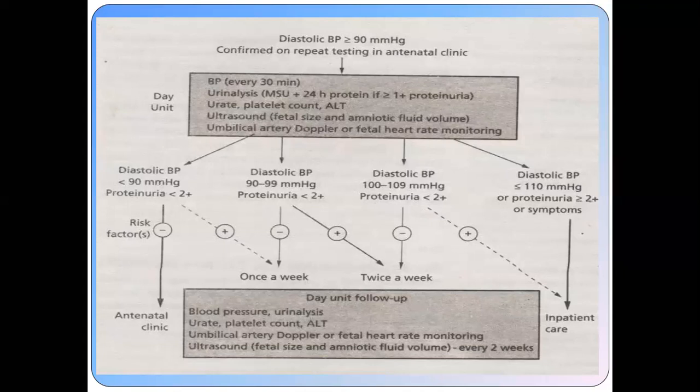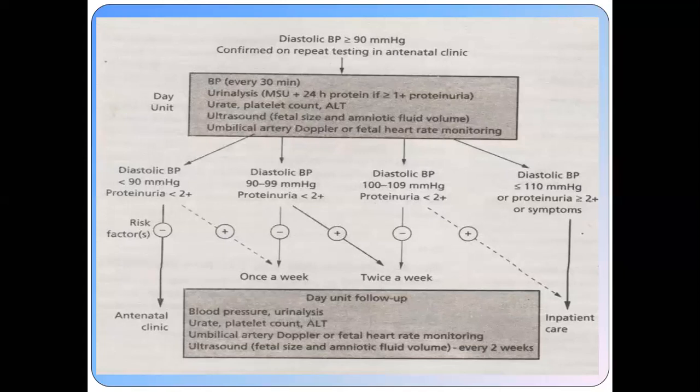You assess the urates, the ALTs, liver function tests, and you do an ultrasound examination for fetal size and fetal well-being: gross fetal movement, fetal heart sounds, amount of liquor amnii, placenta localization, and approximate fetal weight, and the umbilical artery Doppler or the CTG. After that, you have to admit the patient in the daycare unit.